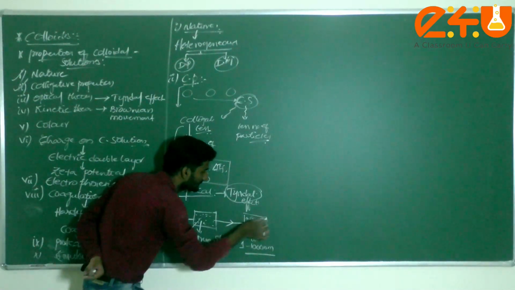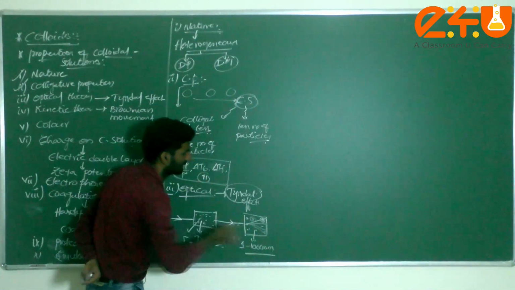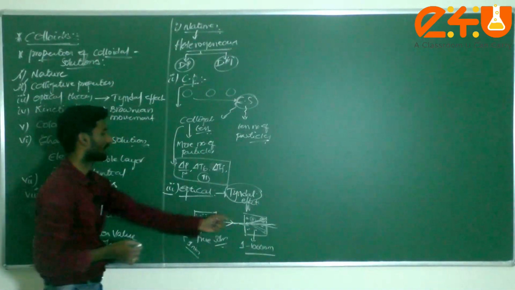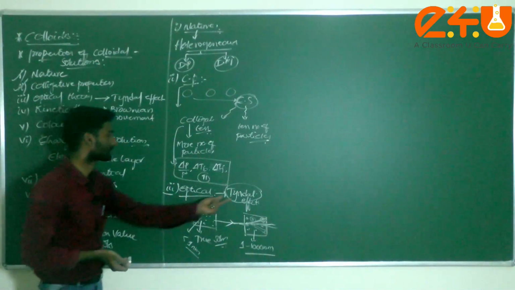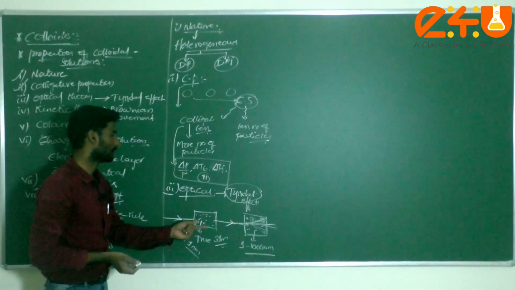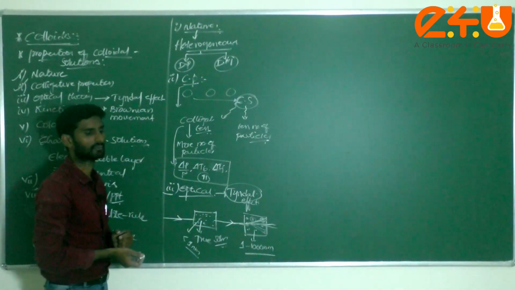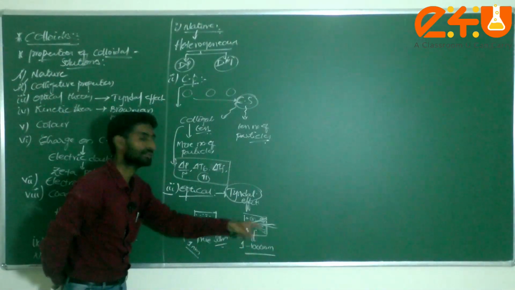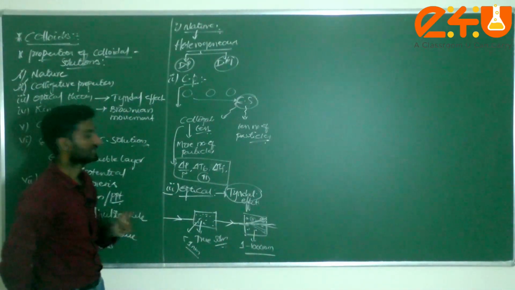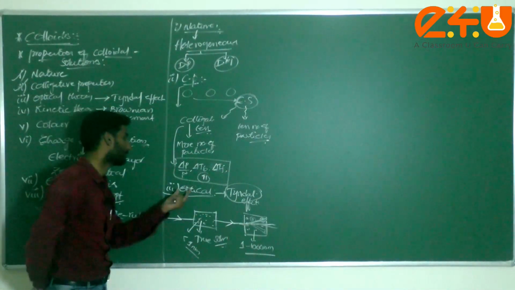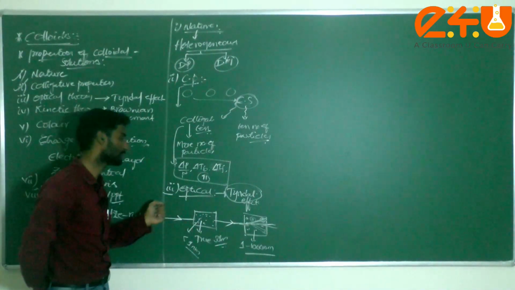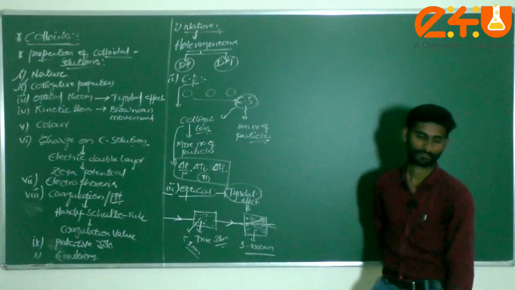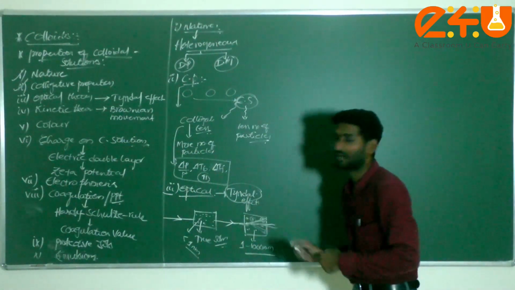Slowly, dear students, some scattering will take place here. I am defining the Tyndall effect. On passing white light into the colloidal solution, the path of the light is visible. The path of the light being visible due to scattering of light is known as the Tyndall effect. Optic means light; with respect to light we are explaining, that's why this property is called an optical property, the Tyndall effect.